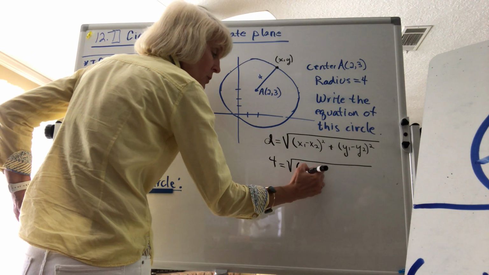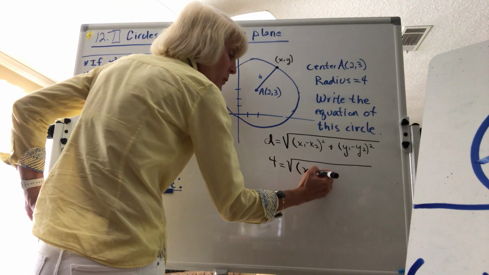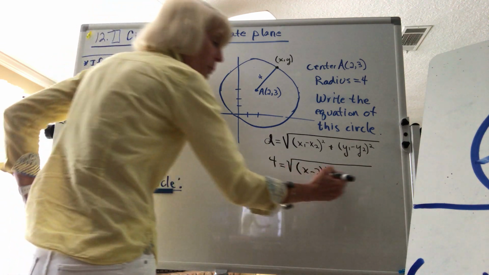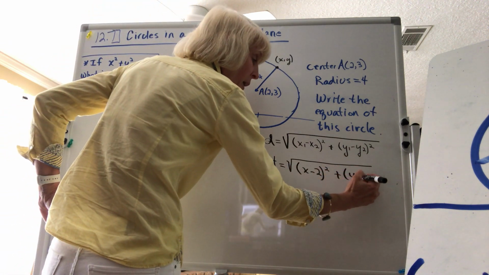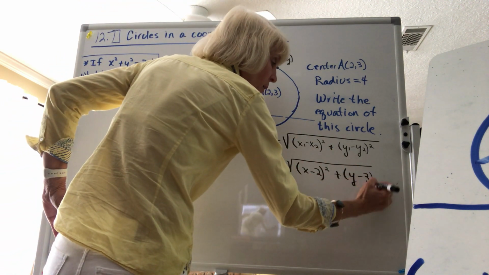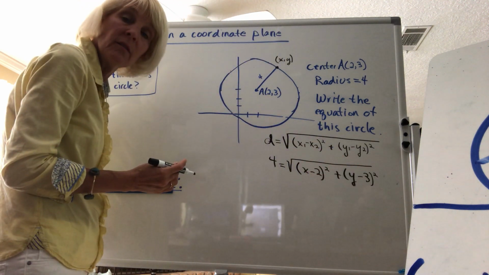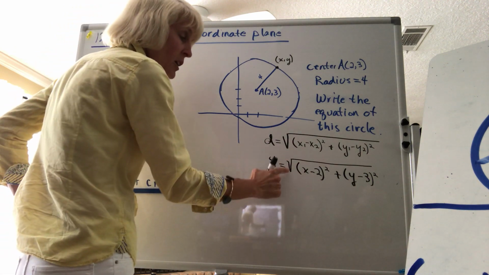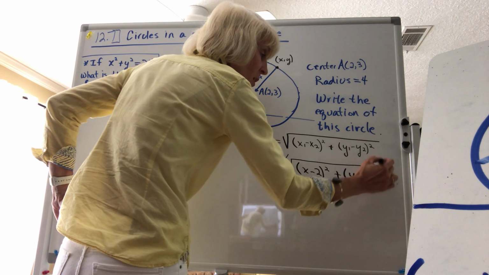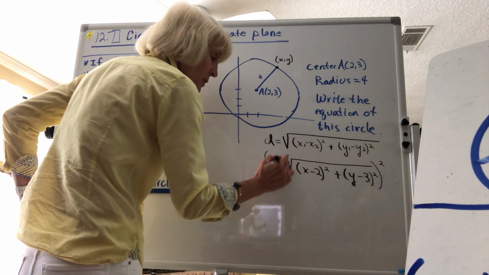Well, one of them I don't know, so I just leave it as x. The other one I do know, minus 2 quantity squared, plus y minus, what's my other y value? 3 quantity squared. And the only thing we're going to do is to unsquare root. So to unsquare root it, we just square both sides.